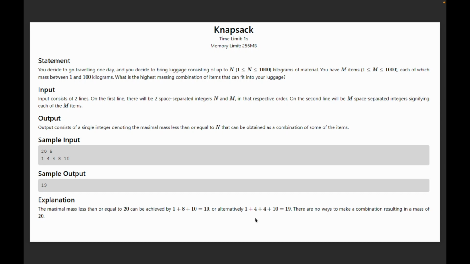Input consists of two lines. On the first line, there will be two space-separated integers n and m in that respective order. On the second line will be m space-separated integers signifying each of the m items. Output consists of a single integer denoting the maximal mass less than or equal to n that can be obtained as the combination of some of the items.